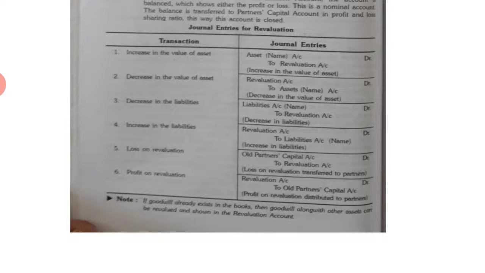So I will read out the entries, and first is increase in the value of assets. When there is increase, asset will be debited to revaluation account. Its opposite, decrease in value of assets, so revaluation account will be debited and assets will be credited. When there is a decrease in liabilities, liabilities account is debited to revaluation account, and its opposite, increase in liability, revaluation account is debited to the liability account.